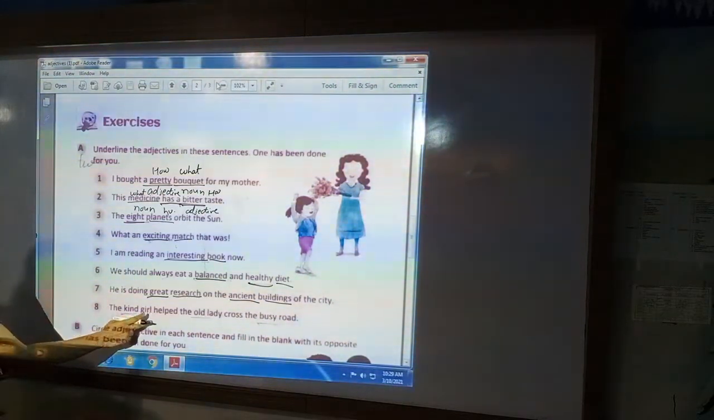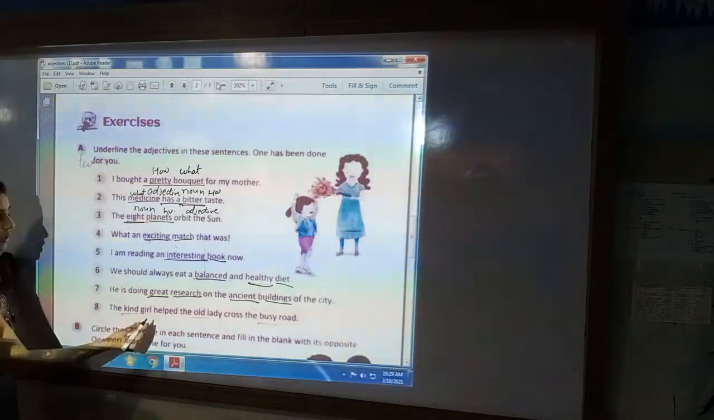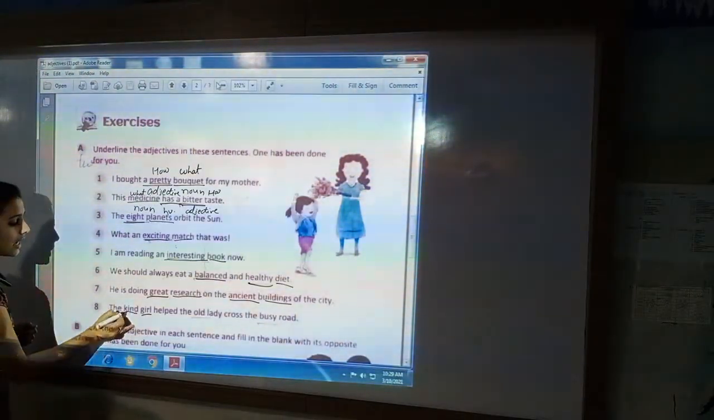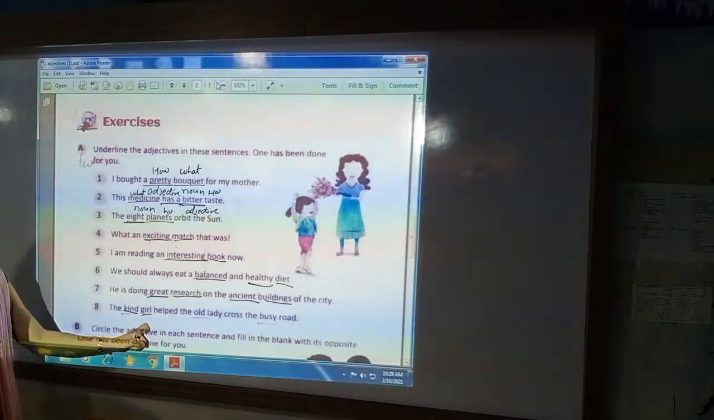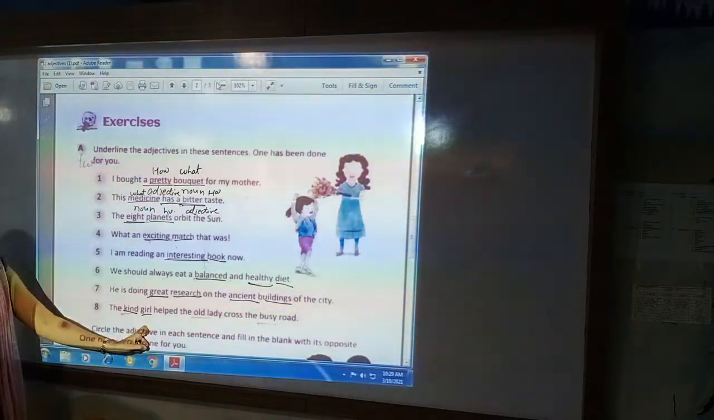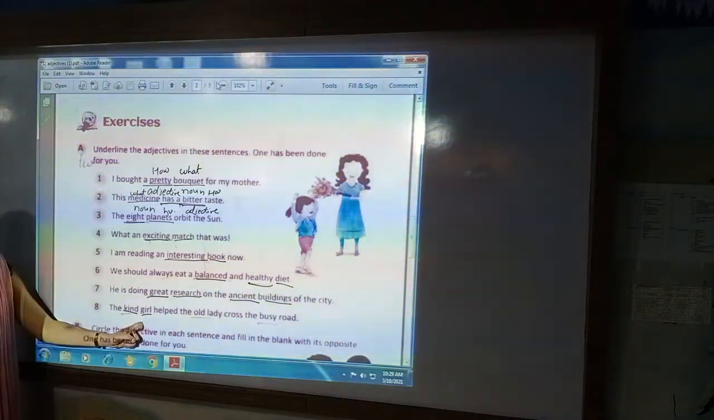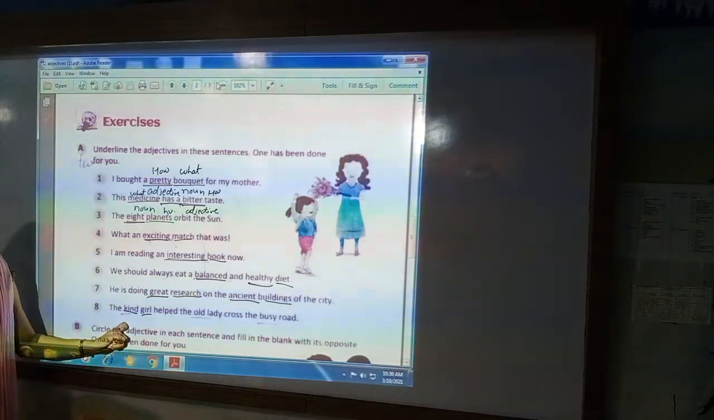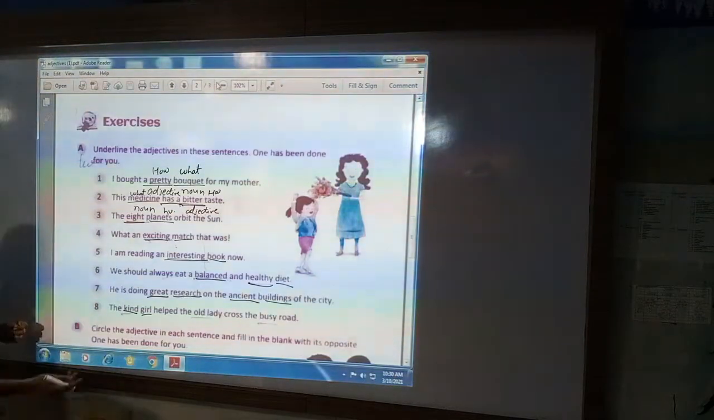The kind girl helped the old lady cross the busy road. Who helped? The girl. How was the girl? Kind. So kind is the describing word of girl. Girl is our noun and the describing word of a noun is an adjective. Here the noun is girl and the describing word of girl, that is the adjective, is kind. How is the girl? Kind.